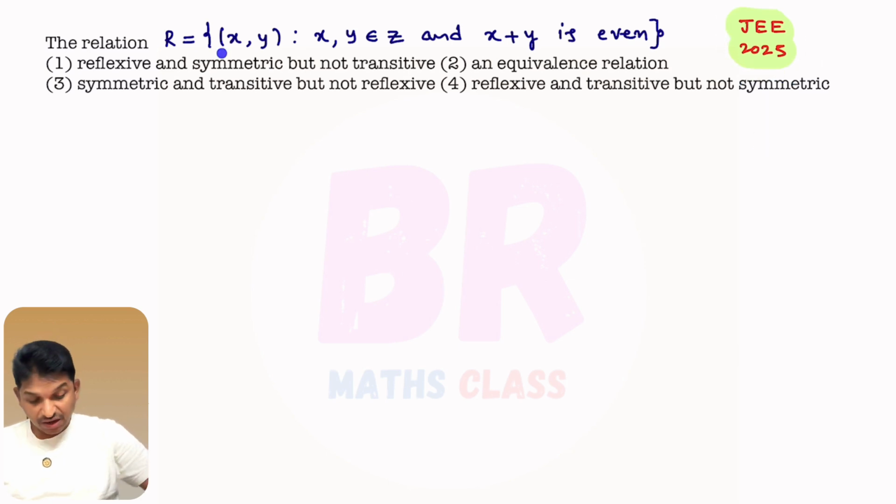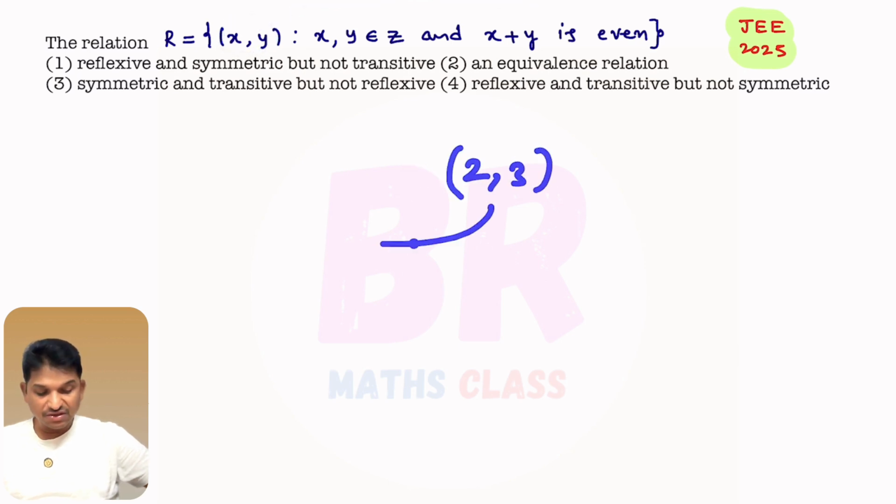How is the relation? R equals the ordered pairs (x, y), where x and y both are integers. That means R is a relation on integers, with x plus y even. The relation is clear: R is a relation on the set of all integers. Ordered pair (x, y) belongs to R if x plus y is even. Suppose my question is, does (2, 3) belong to this relation or not?